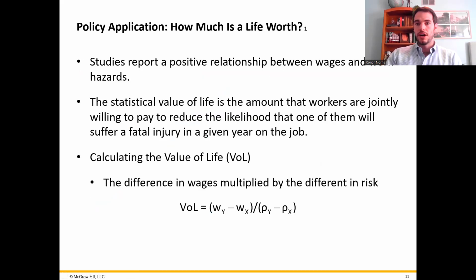Well, some economists try to use the existence of that hedonic wage function, kind of estimating that line, to try to estimate how much people value a human life, how much more money they're willing to spend to make them safer.